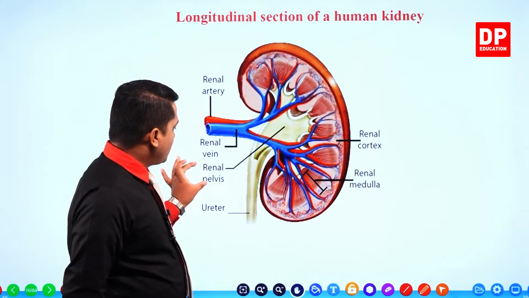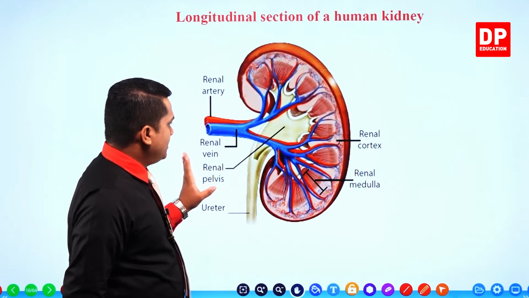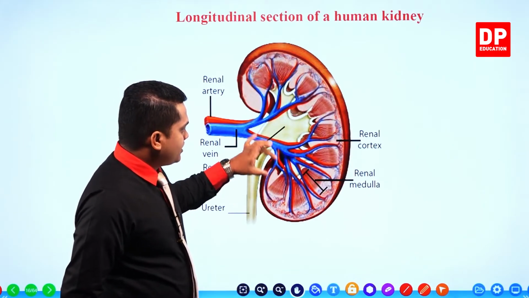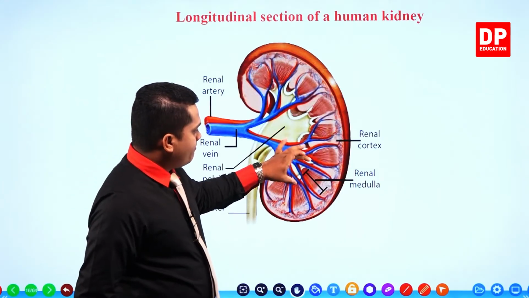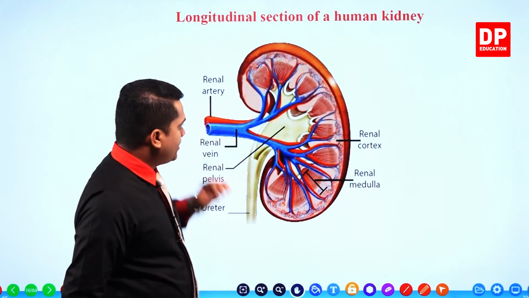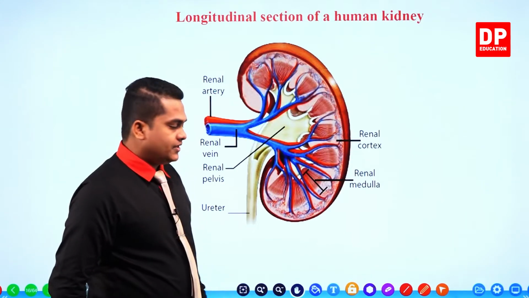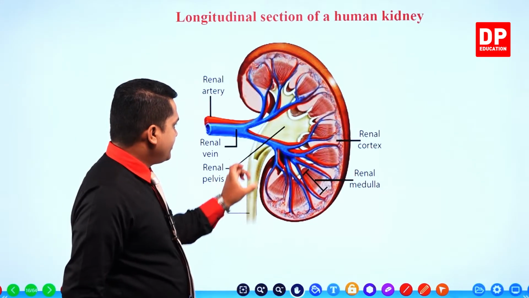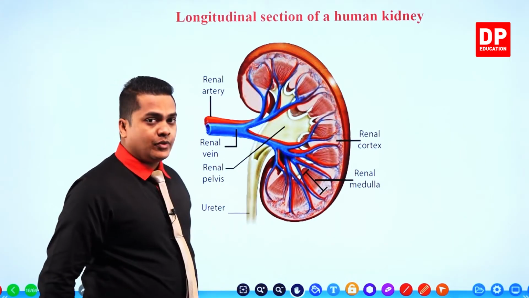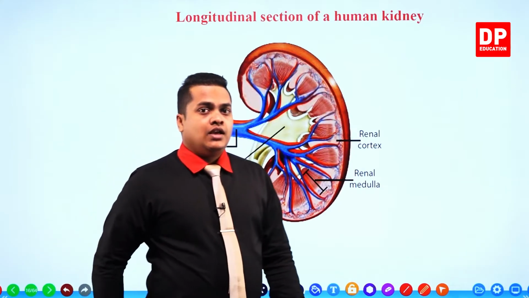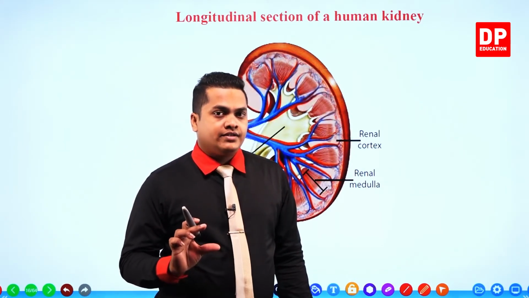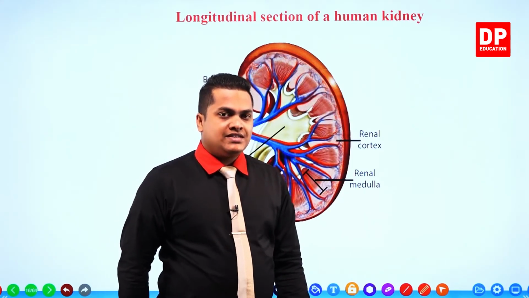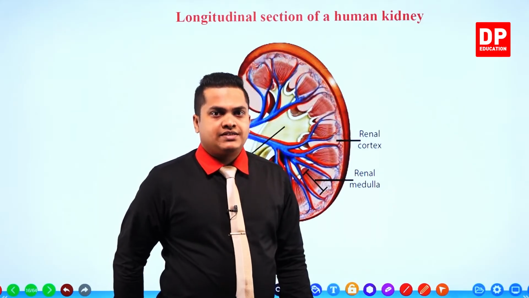So there is an area called the pelvis or the renal pelvis, right? Here you can observe the renal pelvis. So if you check very clearly, these medulla parts are connected with the pelvis, okay? Then after that, pelvis is going to run through the ureter, or pelvis is going to come towards the ureter. Ureter, you know that that's the tube which is going to help transportation of urine. So these are the main parts that we can observe inside the kidney, right?